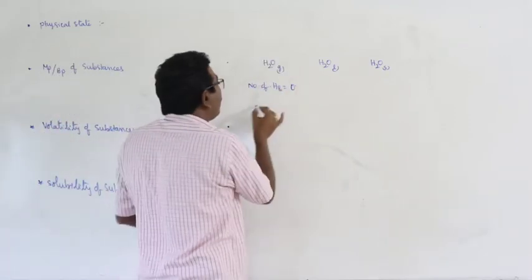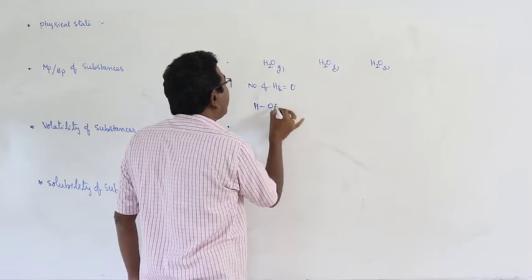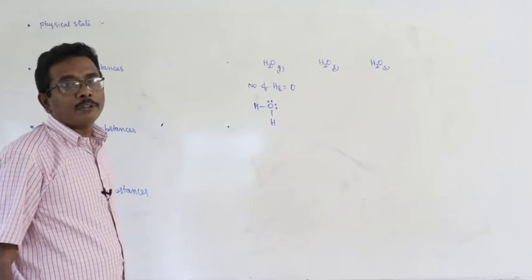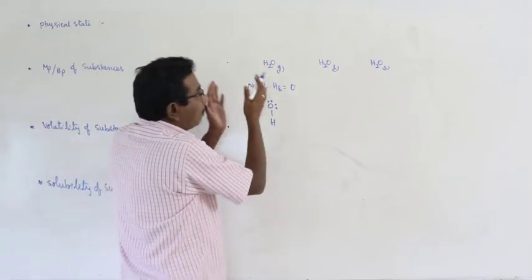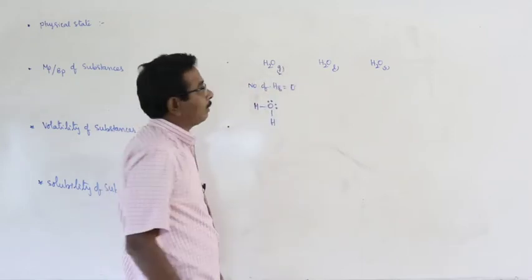Here in water vapor, the water molecules exist independently, in the form of individual molecules. So the water exists in the gaseous state, vapor state.